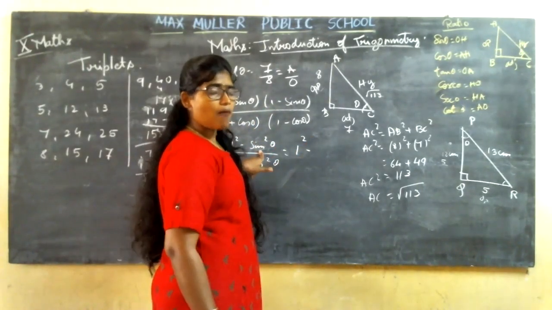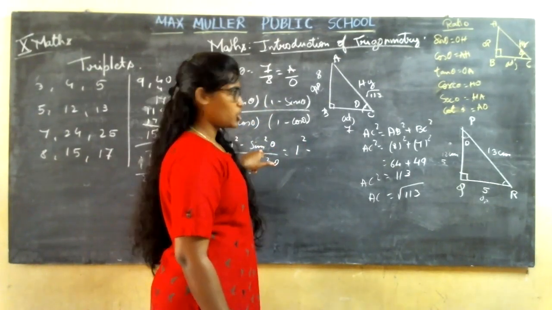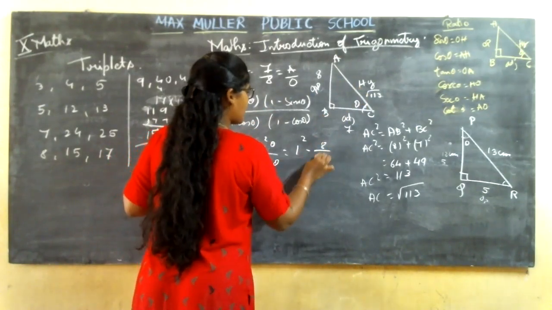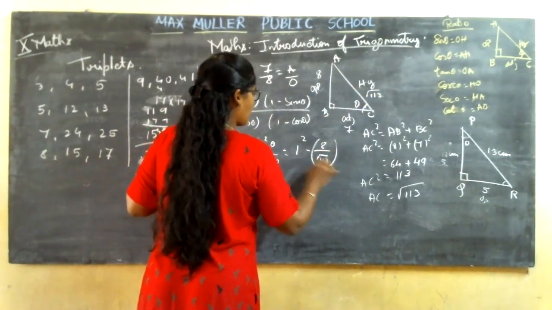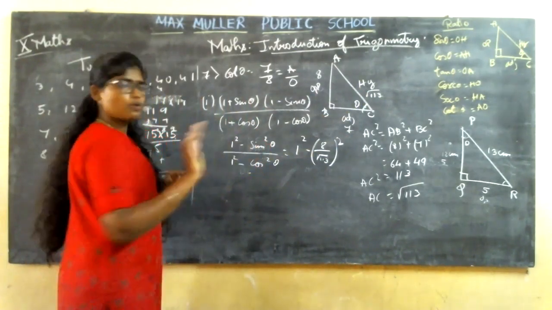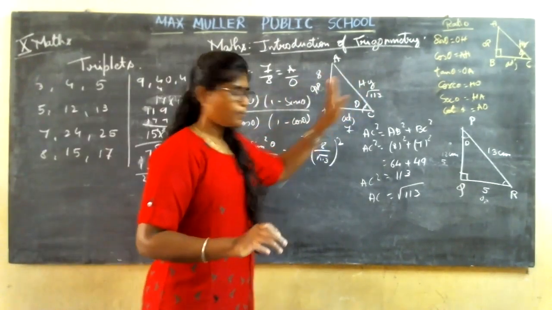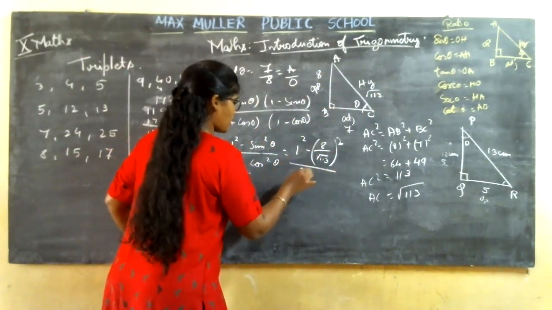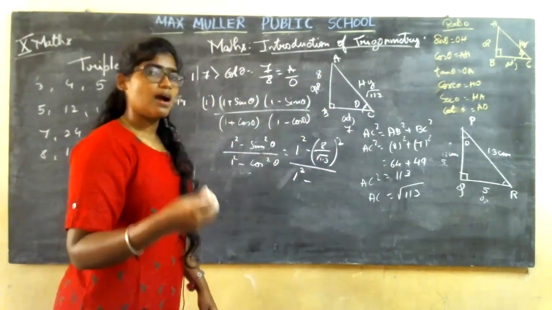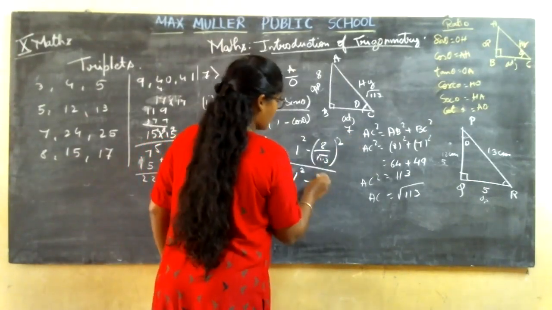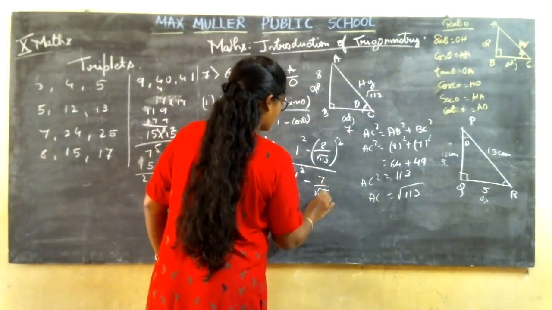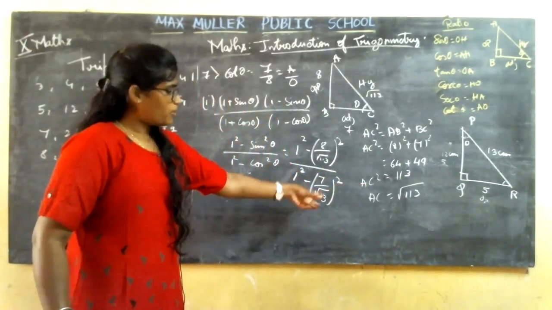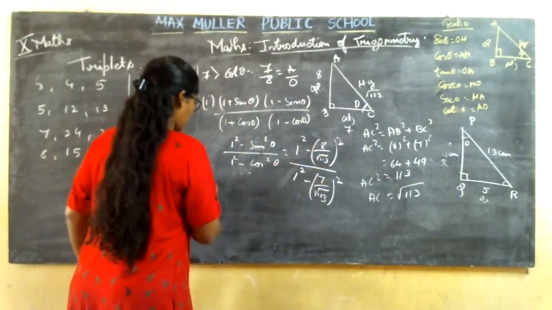For sin, what are you going to remember? OH. So what is OH? It is 8 divided by root 113, the whole square. If you have a square, no worries. Whatever the number you want to put, put the square. That's all. 1 square minus cos, are you remembering? AH. So what is A? 7, and this is root 113. Whatever the number you want to put, put the square root. That's all.